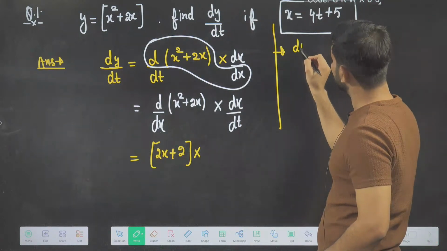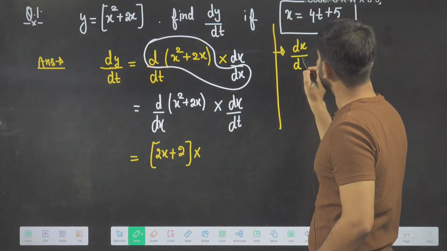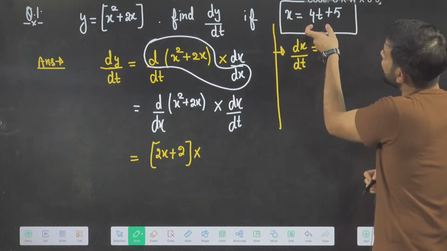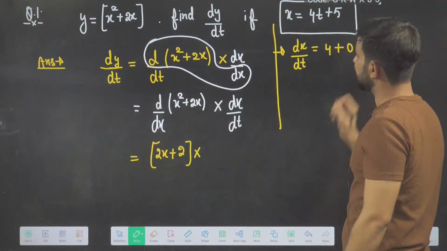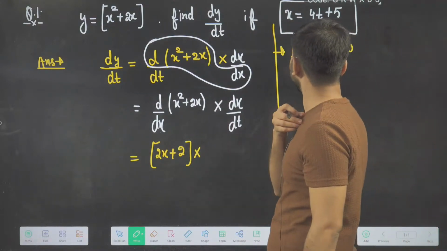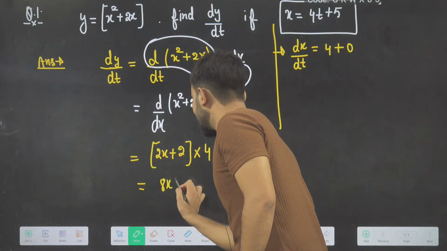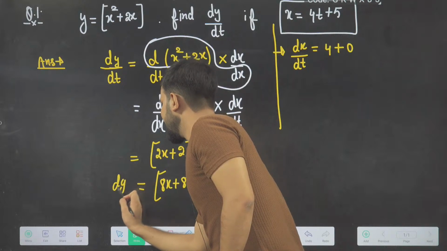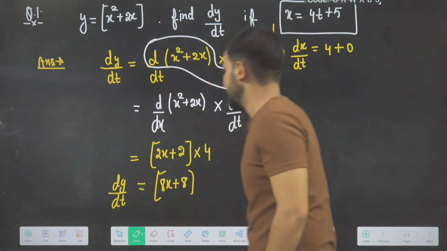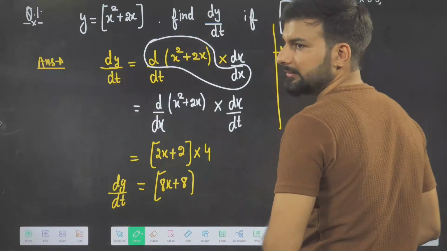So I have to differentiate this x with respect to t. So beta, what is the differentiation of 4t? I will get 4. What is the differentiation of 5? 0. Put it here, what answer will I get? I'll get 4. So my answer is 8x plus 8. This is my dy by dt.